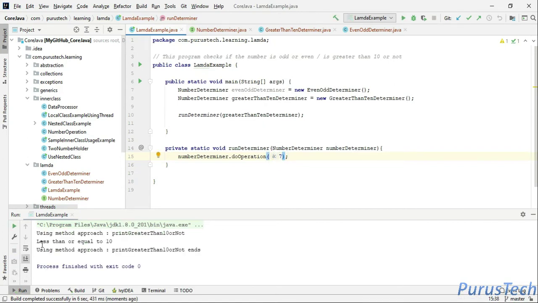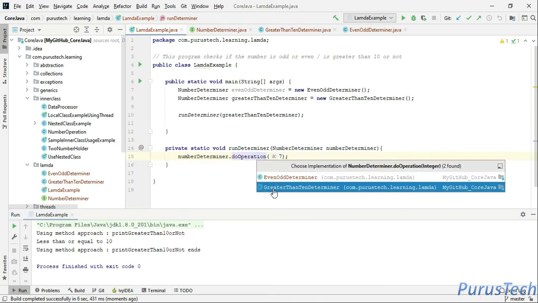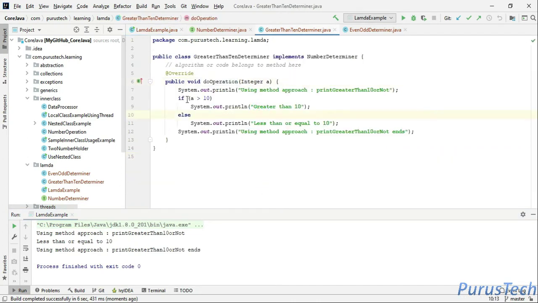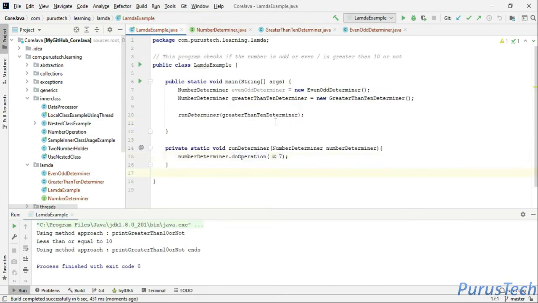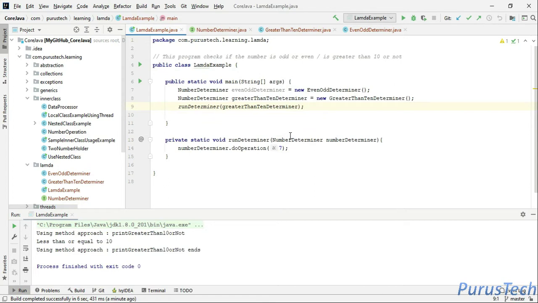Here it is saying less than or equal to 10, because I have only implemented it like this: if it is greater than 10, then it will say greater than 10, else it will just say less than or equal to 10. Okay, this is the approach with an interface and implementations of that interface.